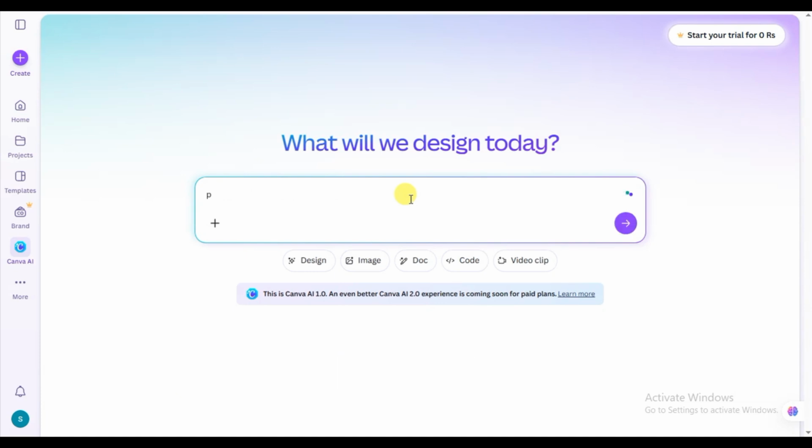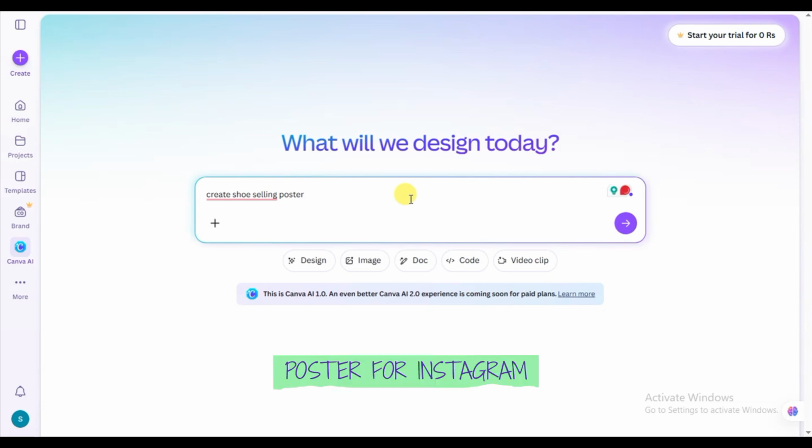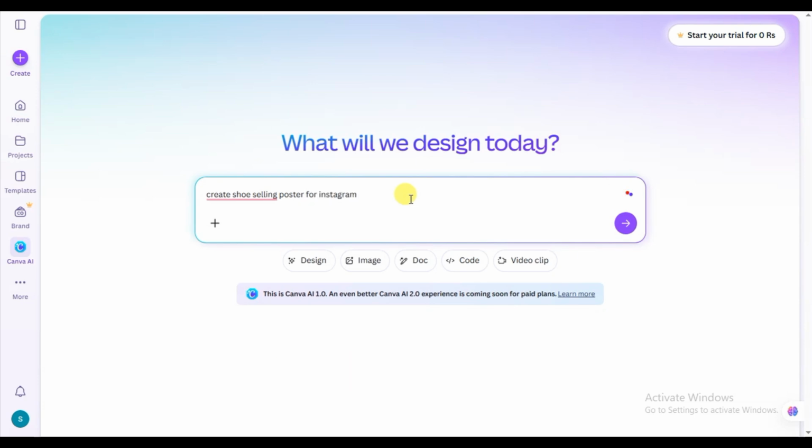Please create a shoe selling poster for Instagram post.